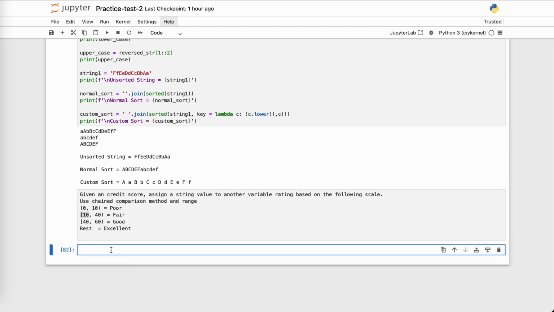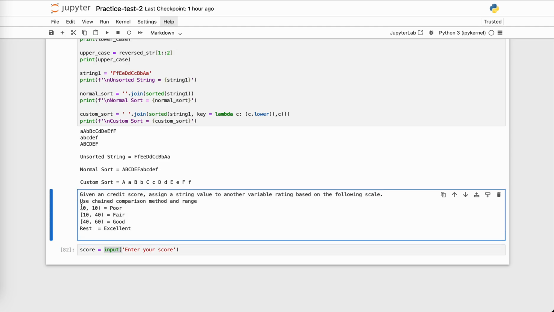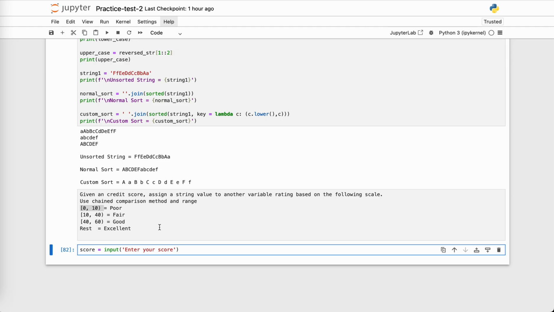So now let's take our score as a user input. Input, enter your score. Okay, and whatever input the user enters, the return type of the input function is a string. But because we want to perform math calculations, we need to convert it into a numeric value. Okay, so for now, we will convert it into an integer like this.